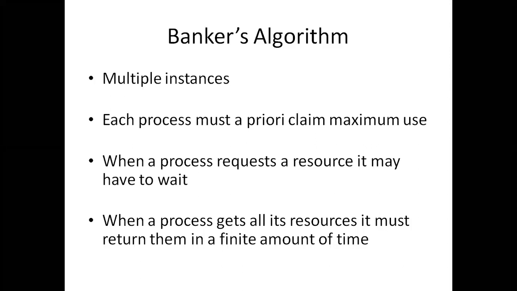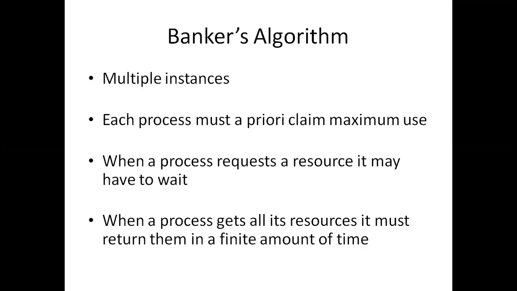The process has to wait until we assign the resources. When a process gets all its resources, it must return them in a finite amount of time. That means if the process requested maximum resources and they are not all available, the process has to wait. If we allocate all the resources to it, then the process has to return them immediately after use.